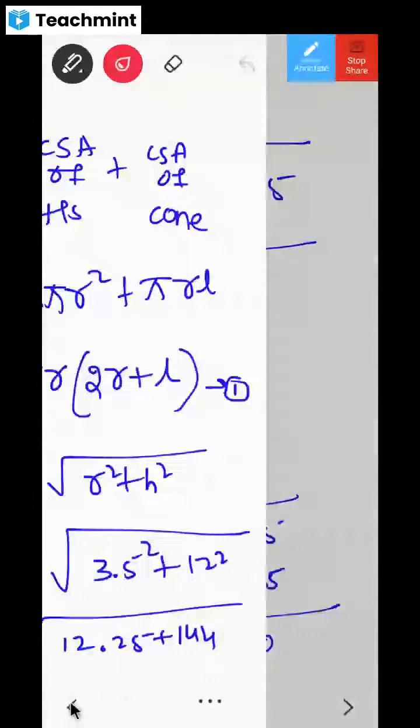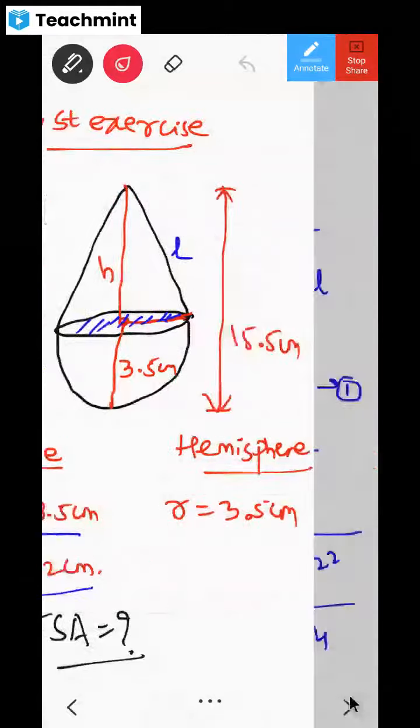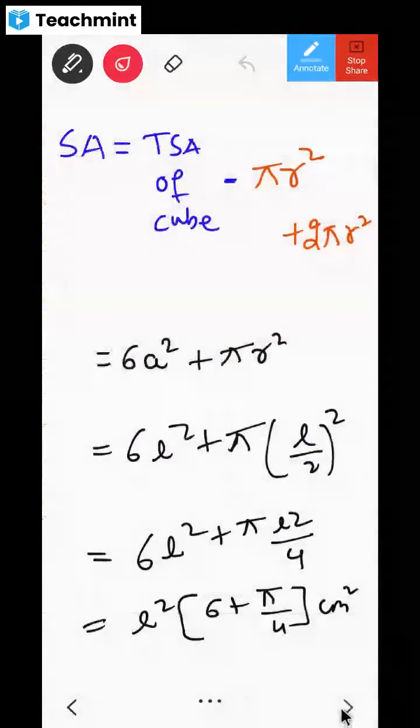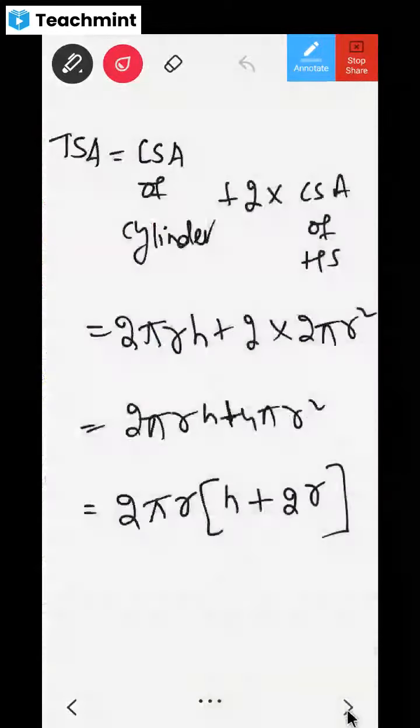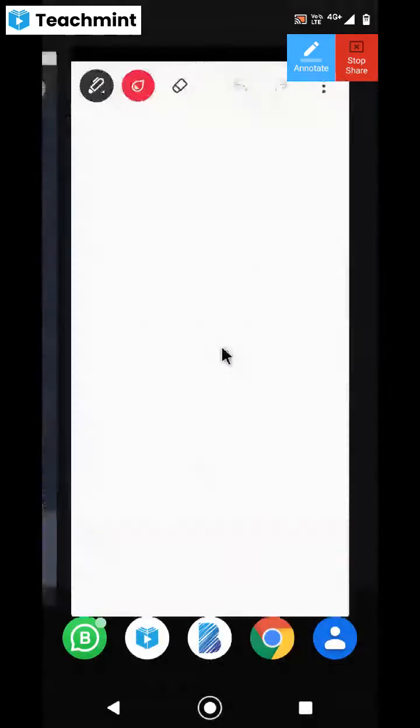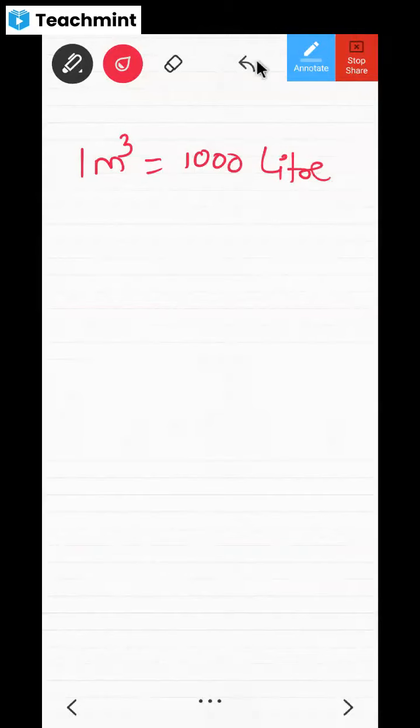We have discussed all these doubts from the first exercise also, and I gave you the task to ask your doubts from the first exercise and second exercise after trying them. Now I am opening this session for you. Before going into the first exercise and second exercise, let me tell you, 1 meter cube means how many liters? 1,000 liters, no? Yes, sir. 1 meter cube means it is 1,000 liters.